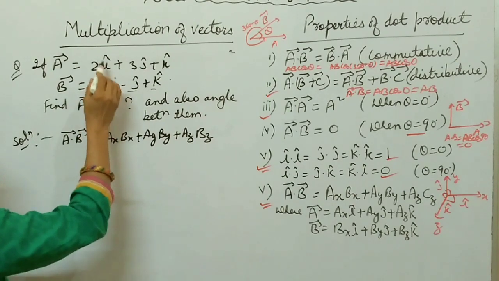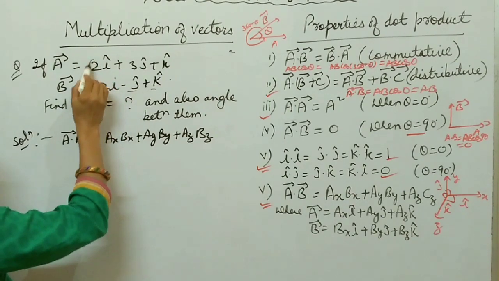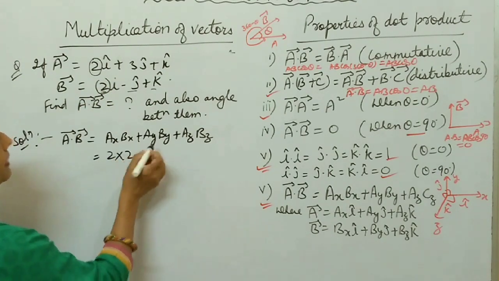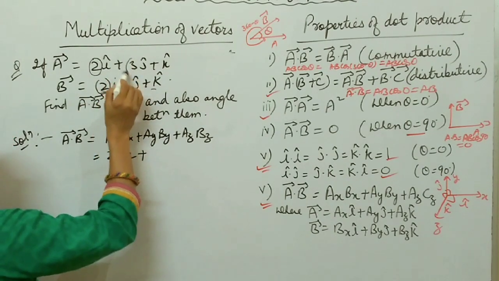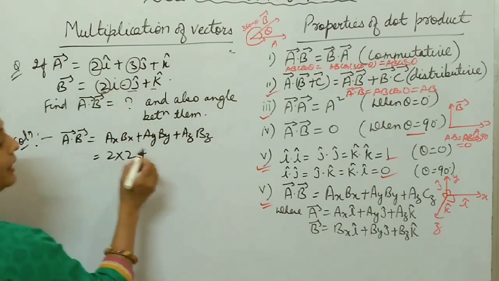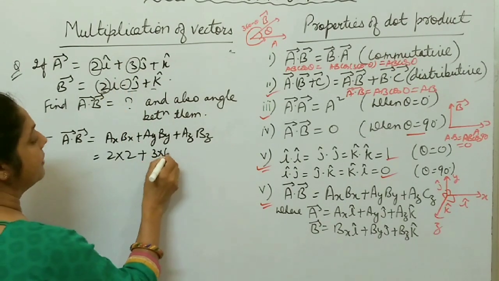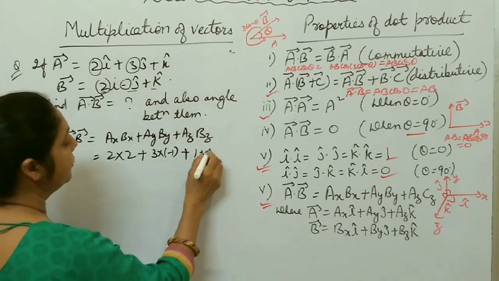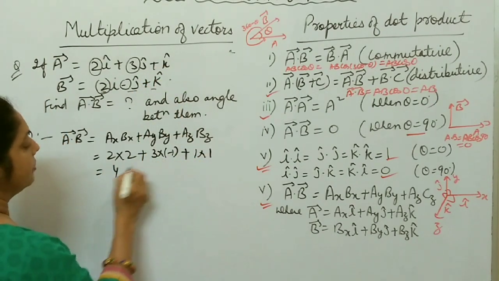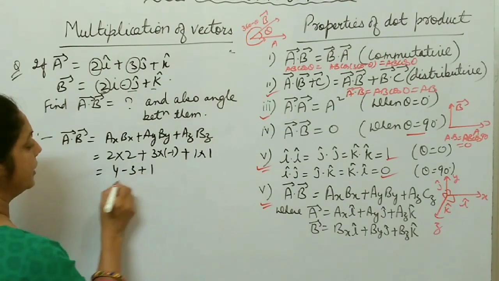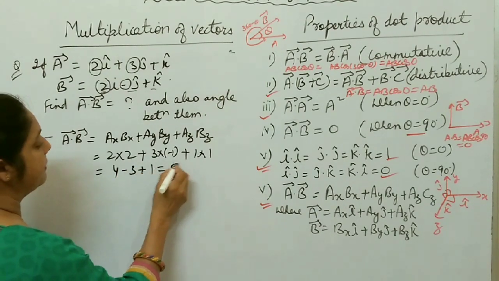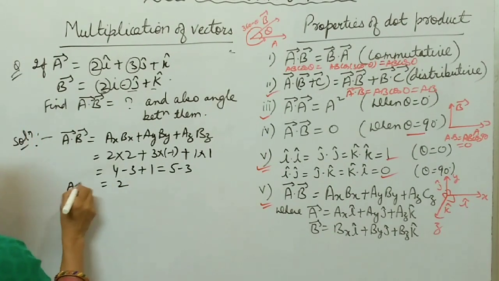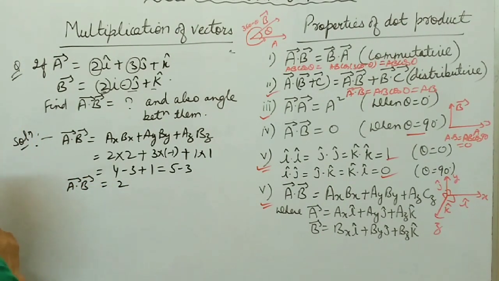AX BX is the i component, right now. So here this is 2 and here again 2. It means 2 into 2 plus AY BY. Here AY is 3 and BY is minus 1. So 3 into minus 1, plus AZ BZ. Here it is 1, here it is 1, 1 into 1. It becomes 4 minus 3 plus 1. So this becomes 5 minus 3, it means 2. So A dot B is 2 units, right?